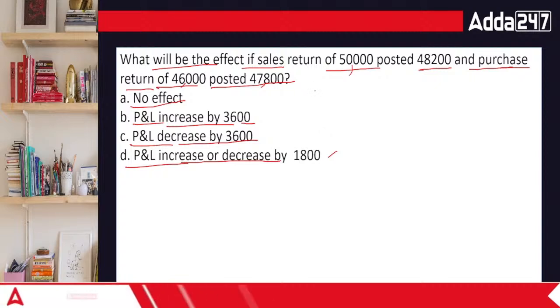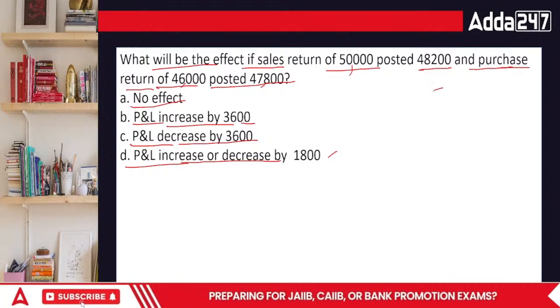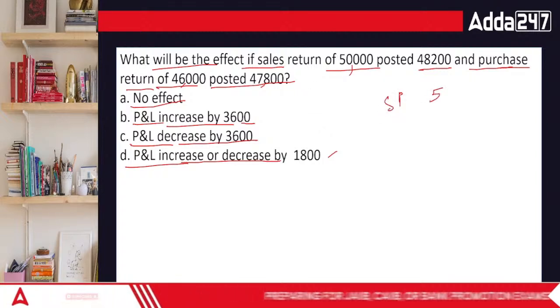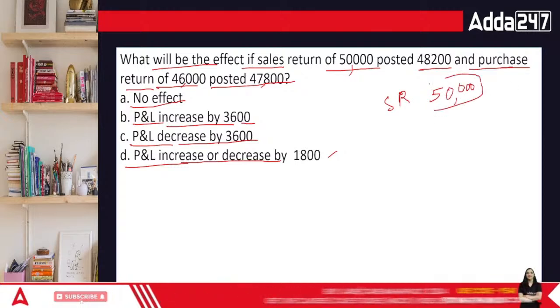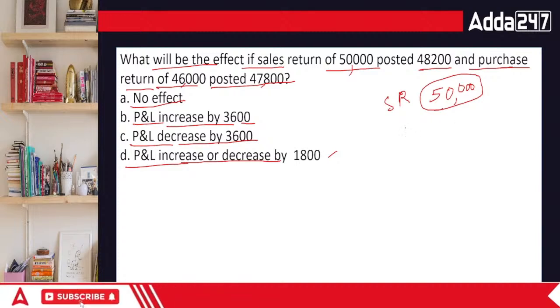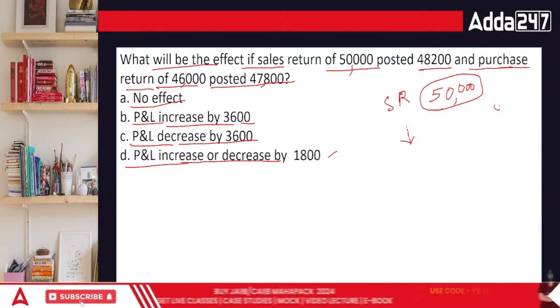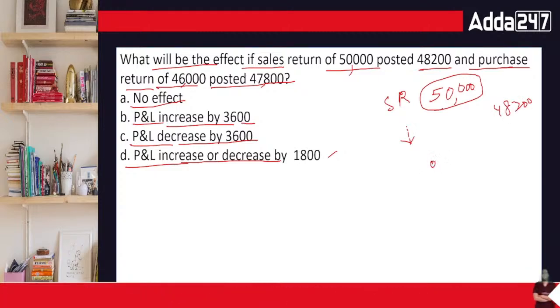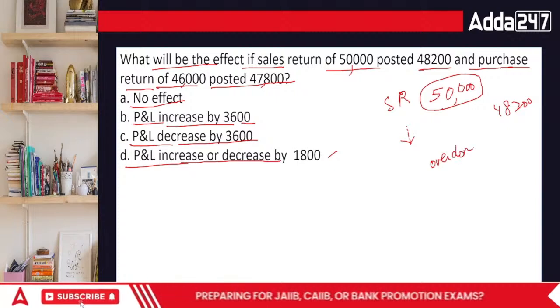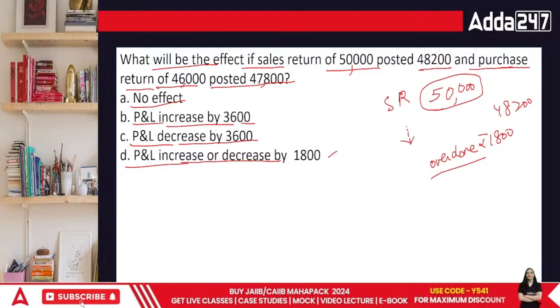Sales return is 50,000, people returned goods back to me for 50,000, so my sales is getting lower by 50,000, but I recorded 48,200. That means my sale is right now overstated. I have shown my sales by rupees 1,800 more.